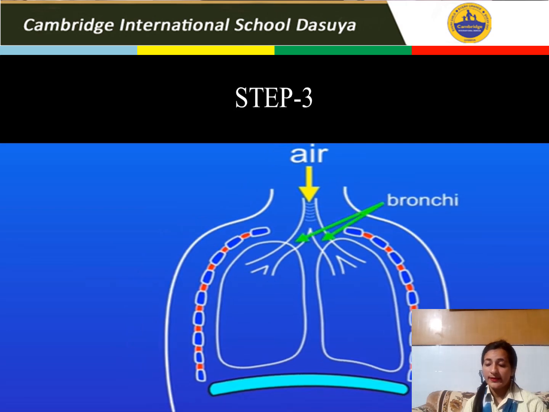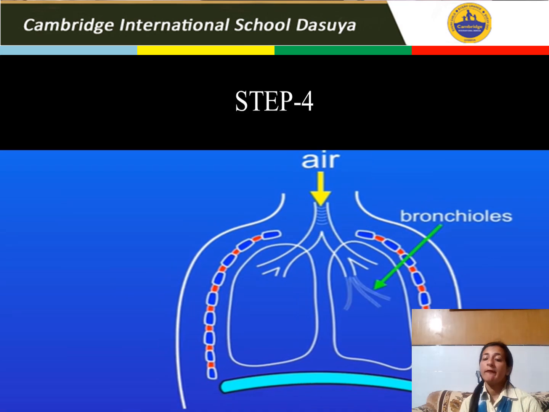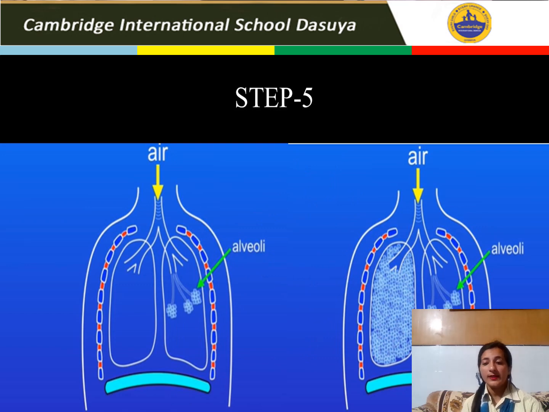In this step, you can see the trachea is now divided into two smaller tubes called bronchi, with one passing to each lung. Further into the lungs, the bronchi are subdivided into smaller tubes called bronchioles. So here in the last step, you can see the bronchioles end in tiny air sacs called alveoli. Alveoli are the site where gas exchange actually takes place. It is the site where gases diffuse in and out of the bloodstream.